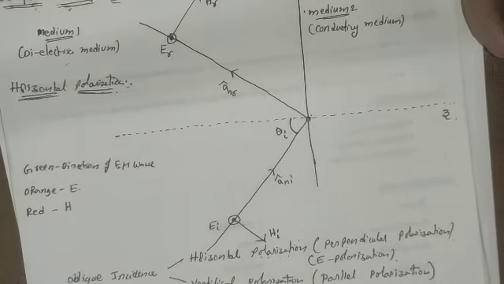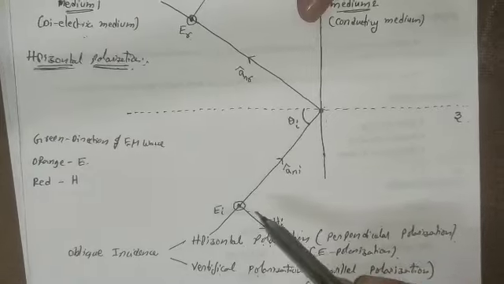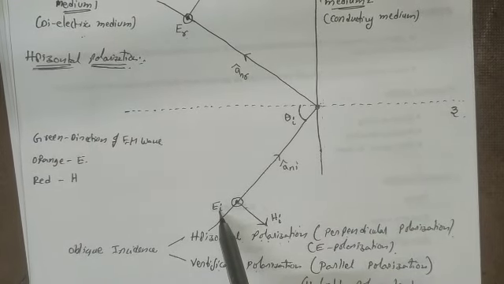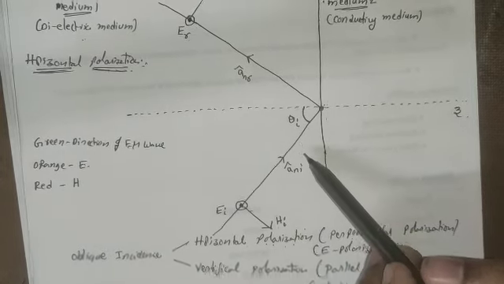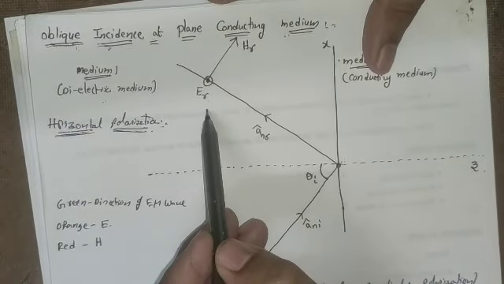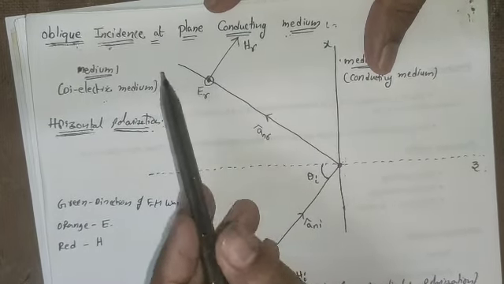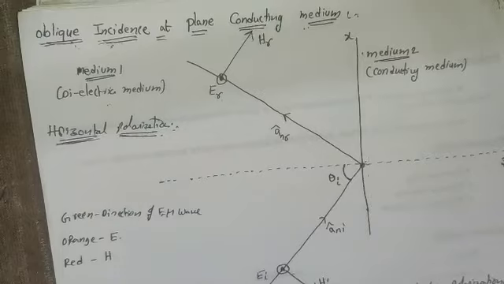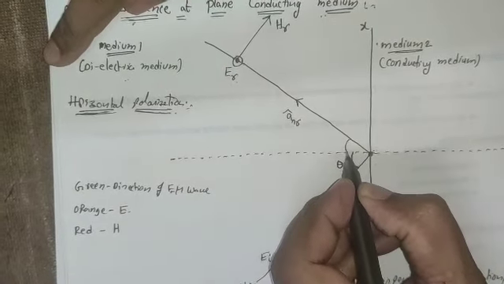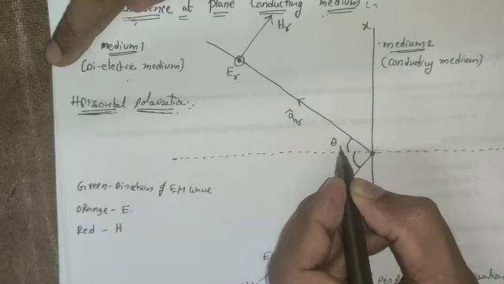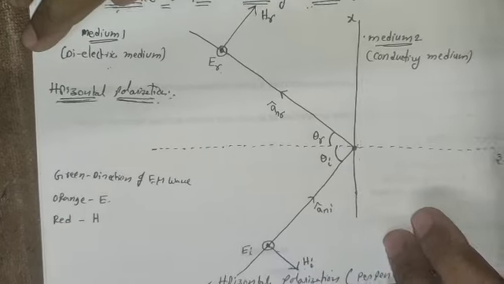Okay, very good. So from this entire diagram, it is clear to you the direction of the incident electromagnetic wave, magnetic field, as well as the direction of propagation. Similarly, the reflected electromagnetic wave, the reflected electric field, as well as reflected magnetic field, and the direction of propagation. Whatever the angle of reflection will be, it should be taken as theta r. Theta r is the angle of the reflected electromagnetic light ray.